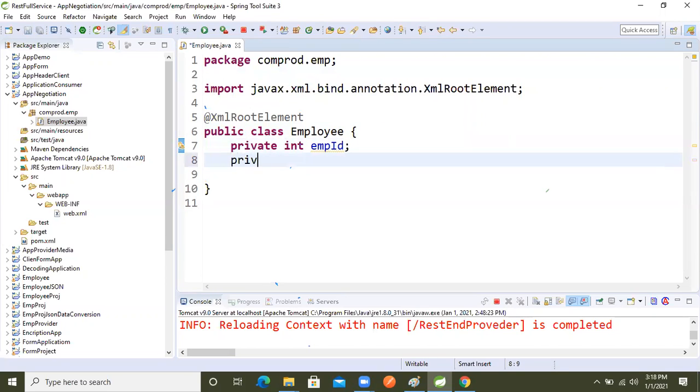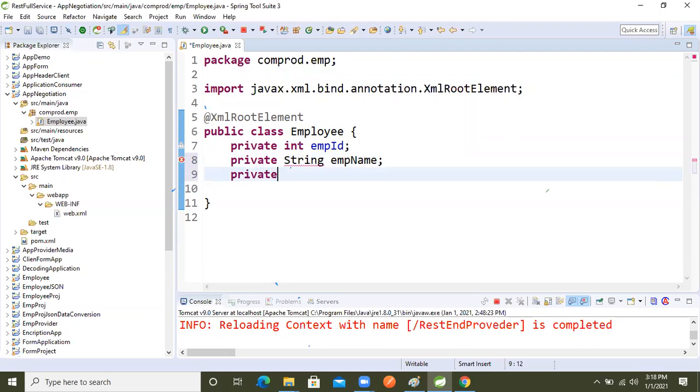Now private String emp name is there, right? The second one is private double emp salary. This data I want to see in the JSON and the XML also, right, on the browser?